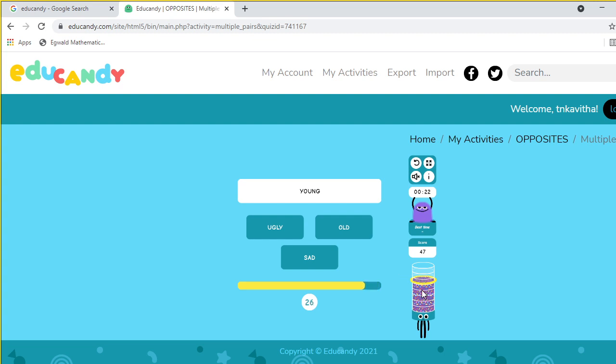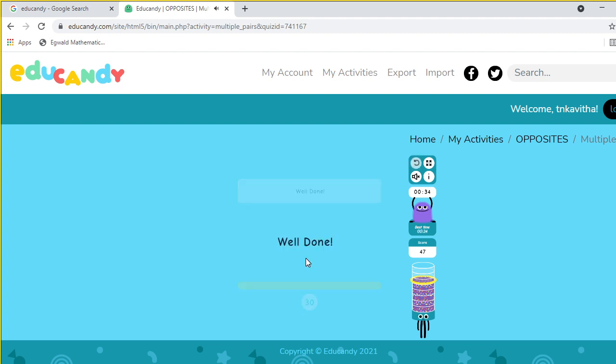Yes, my box is filled with the chocolates, candies. But suppose I put the wrong answer, what will happen? We have to see. Young now, old is the correct answer, we know. I just put sad. What happens? Only 47 marks, and the box is not filled with the candies.